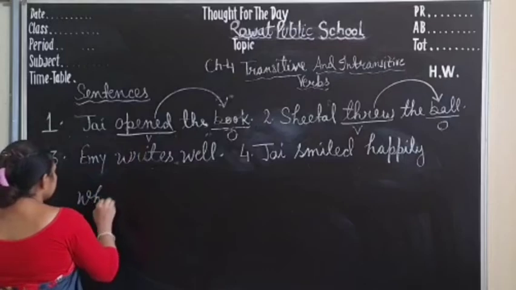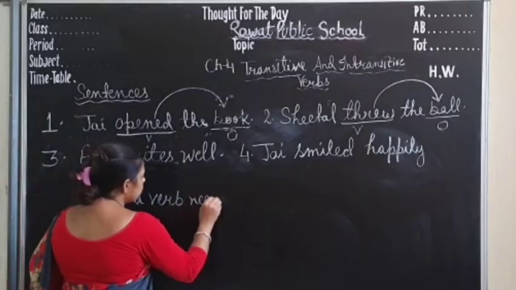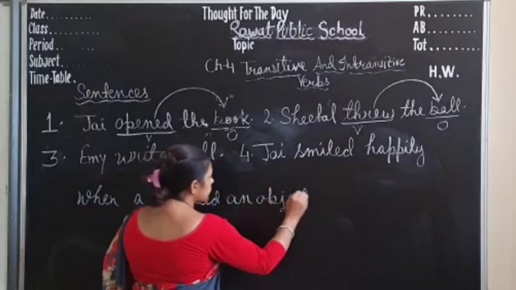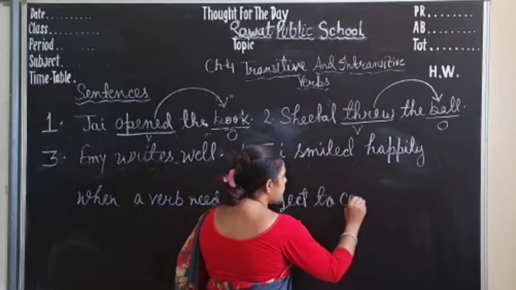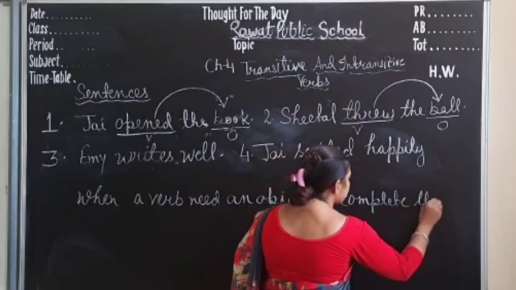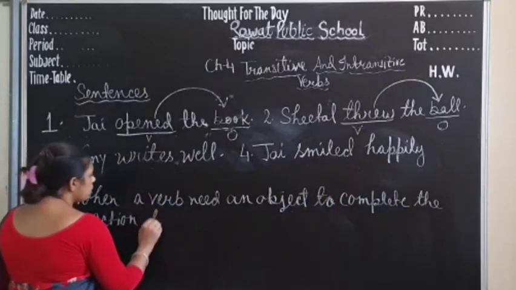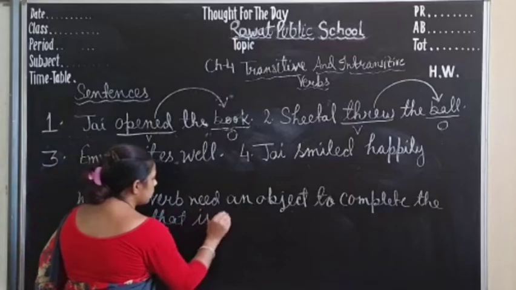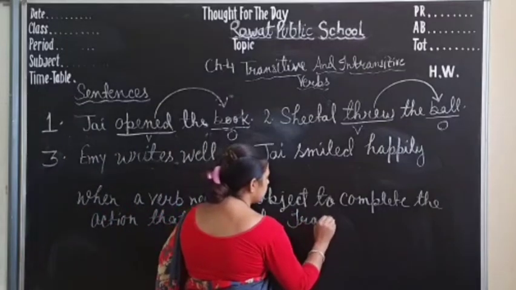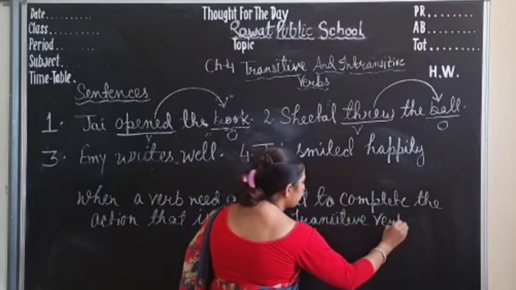So when a verb needs an object to complete the action, that is called a transitive verb. Transitive verb. Okay.